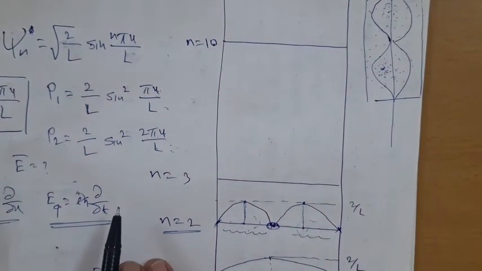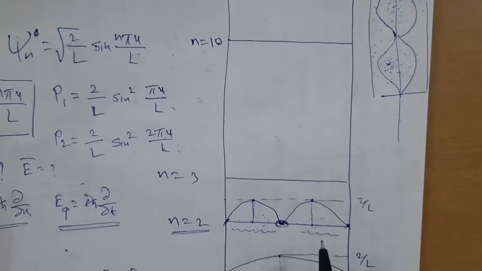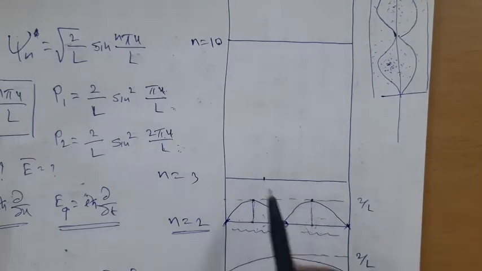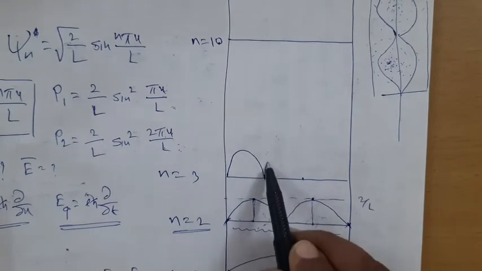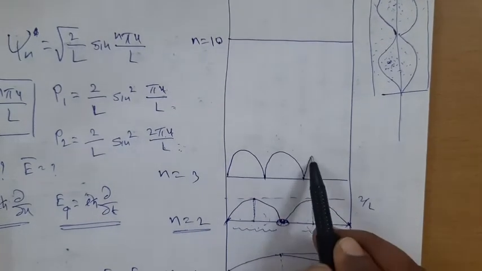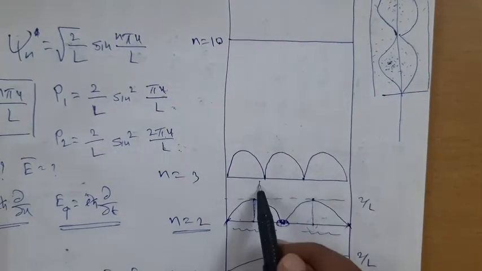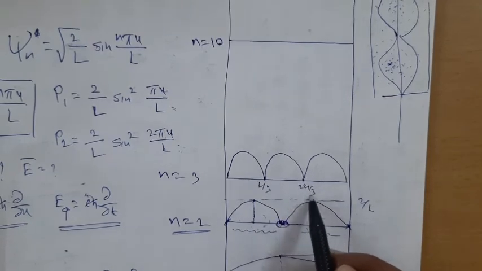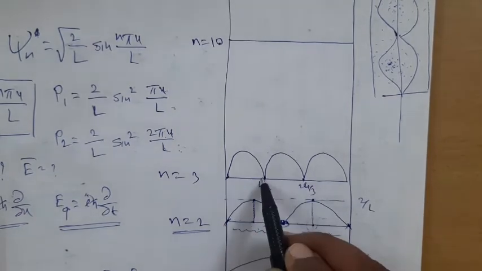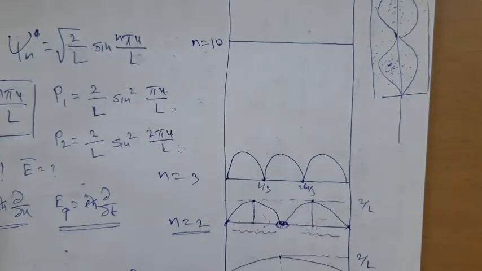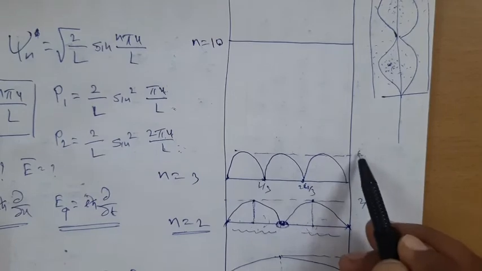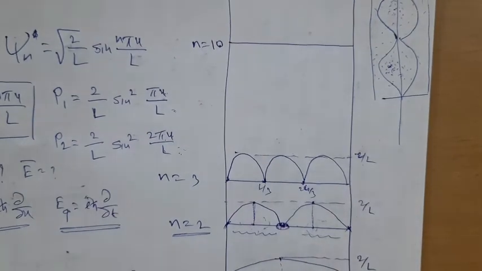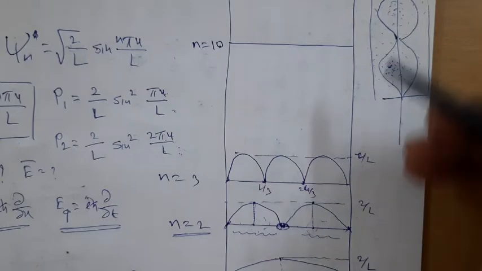Now I will think about n equal to 3, and it is obvious. Now there is no need to write the equation. You can think over it, and we can observe that there is a spreading of the probability distribution in 3 regions. At L divided by 3 and at 2L divided by 3, there are probability minima. Therefore here there are 0 probabilities, and the region gets distributed in 3 different zones with the maximum probability peak being 2 divided by L. That means one more zone is there.